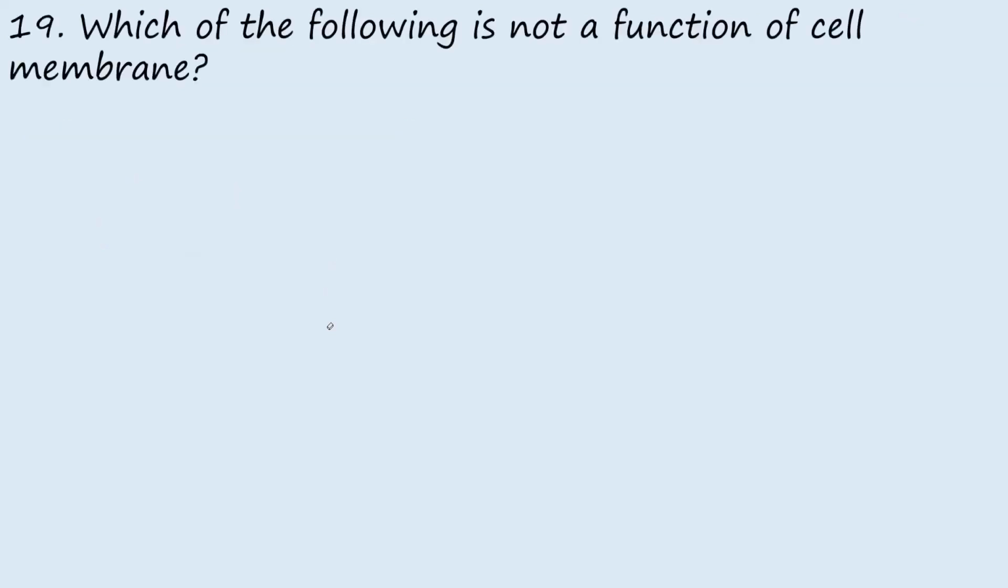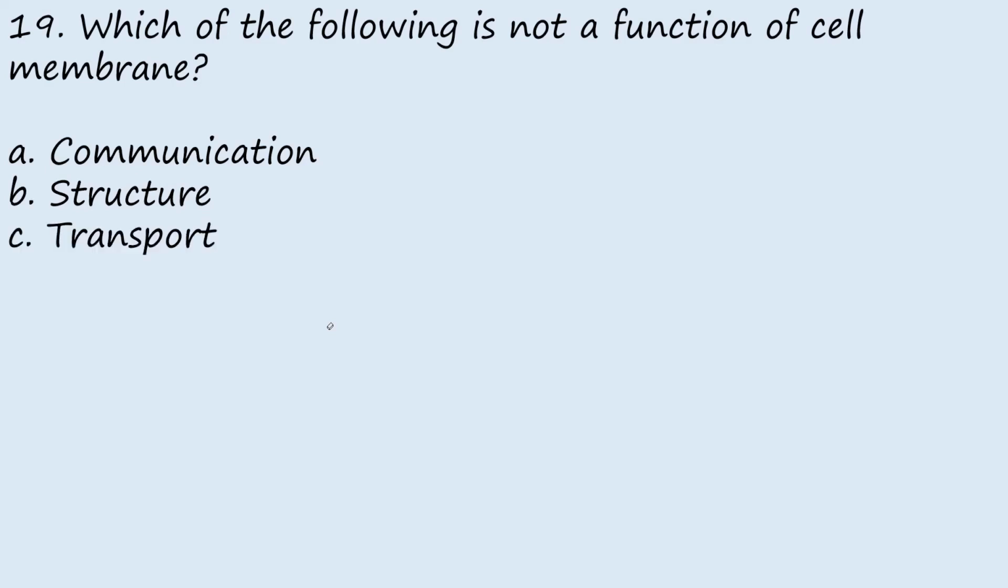Then question 19. Which of the following is not a function of the cell membrane? A, it is involved in communication between the cell and other cells of the body. B, it is involved in maintaining the structure of the cell. C, it is involved in the transport of substances across the cell. D, digestion. The answer is digestion. The cell membrane is not involved in digestion.